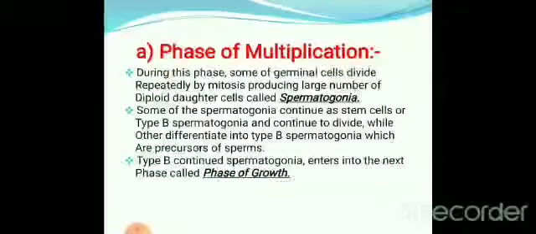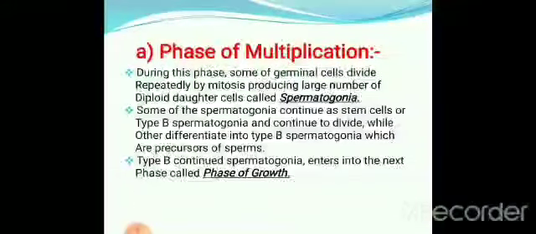The first one is the phase of multiplication. Multiplication means multiplying the cells.